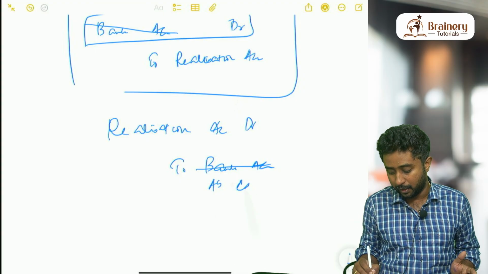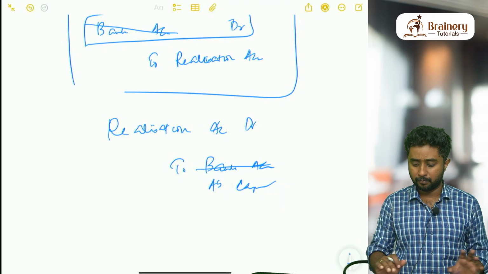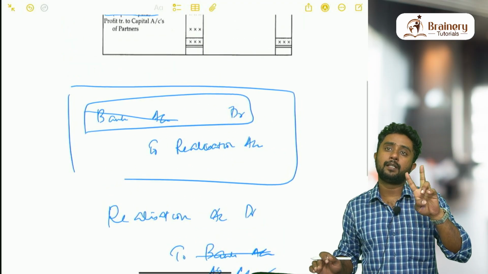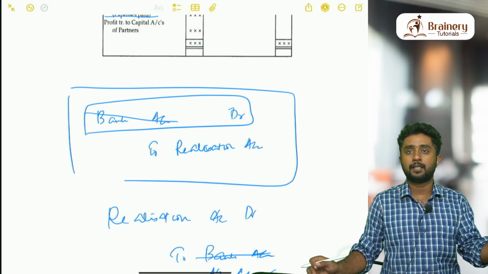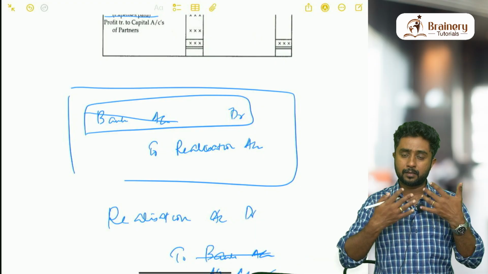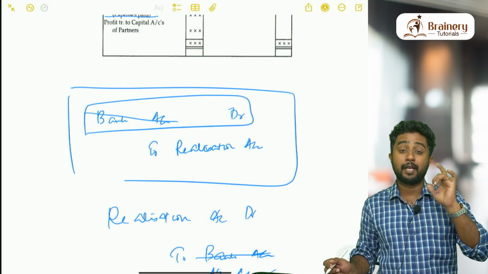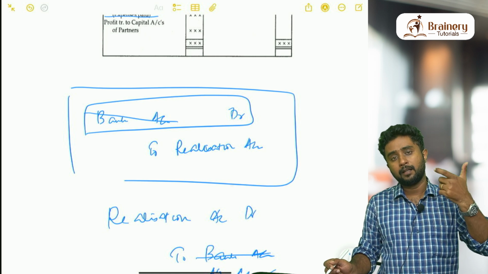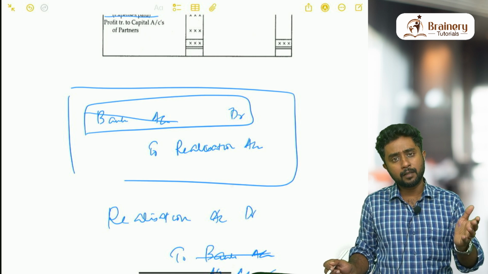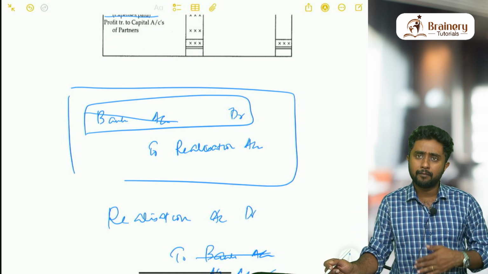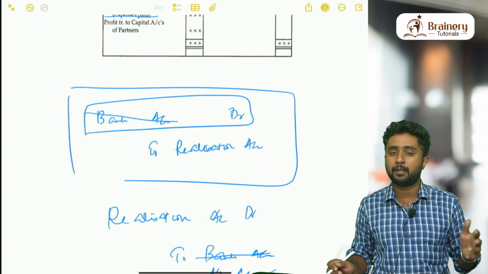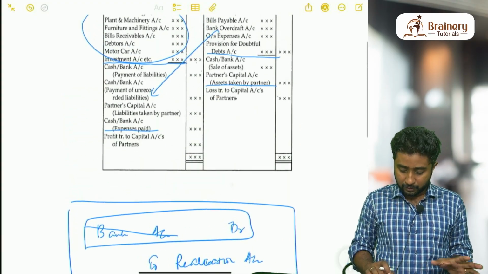So if it is an asset, the capital account will come. Simple, very simple. So these two entries only you have to remember for most of the transactions in this chapter. First is receiving money. When we will receive the money, when there is a sale of asset. Similarly, when we will pay the money, when there is an expense or when there is a liability, we will be paying money. So this is how it is.